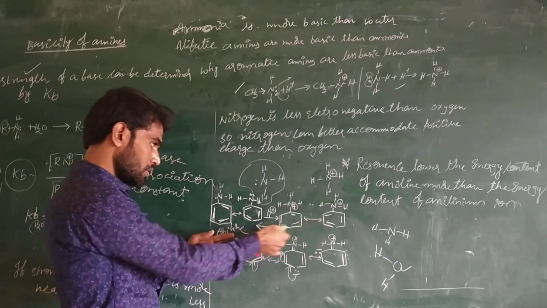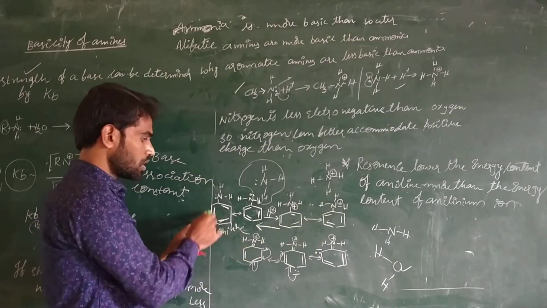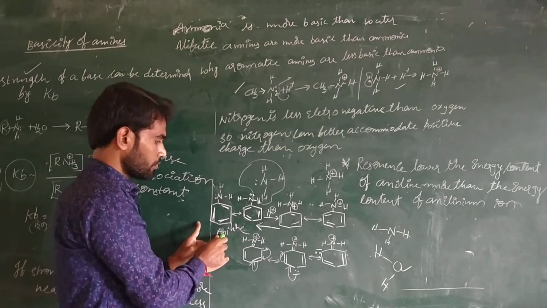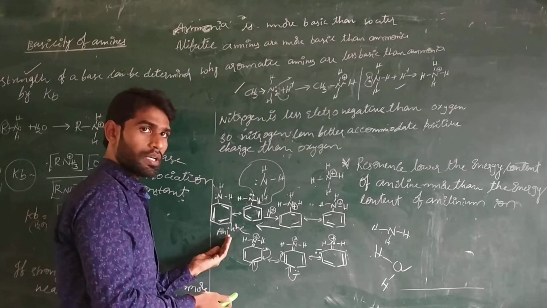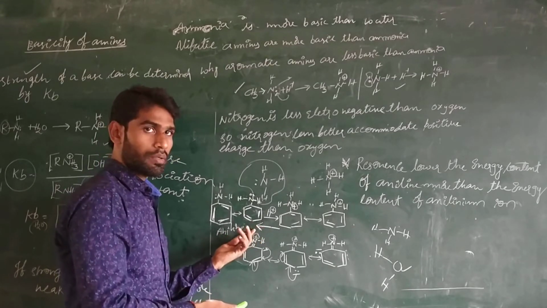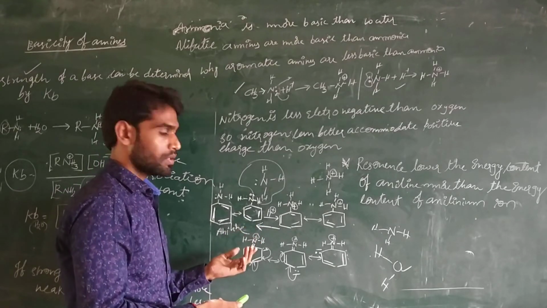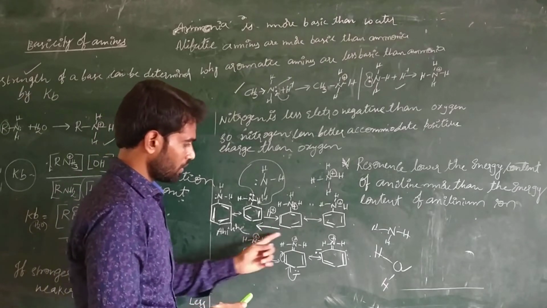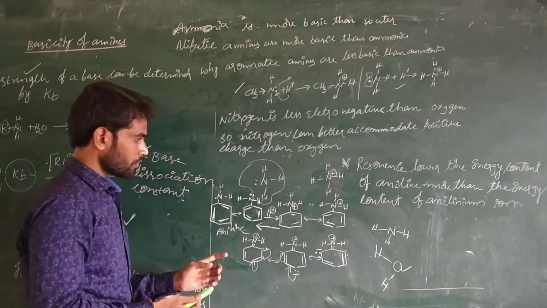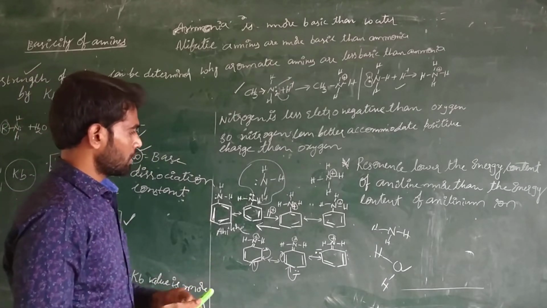So the reaction is moving towards the stable direction. Here, automatically, if it is moving directly towards the aniline side, there is no acceptance of H plus ion. Automatically the Kb values are less only. See here, these are the various resonance structures.